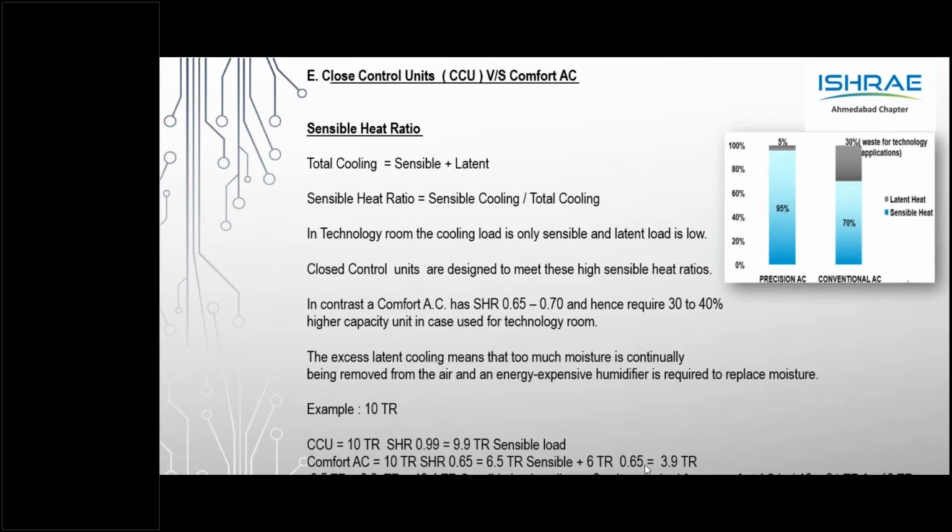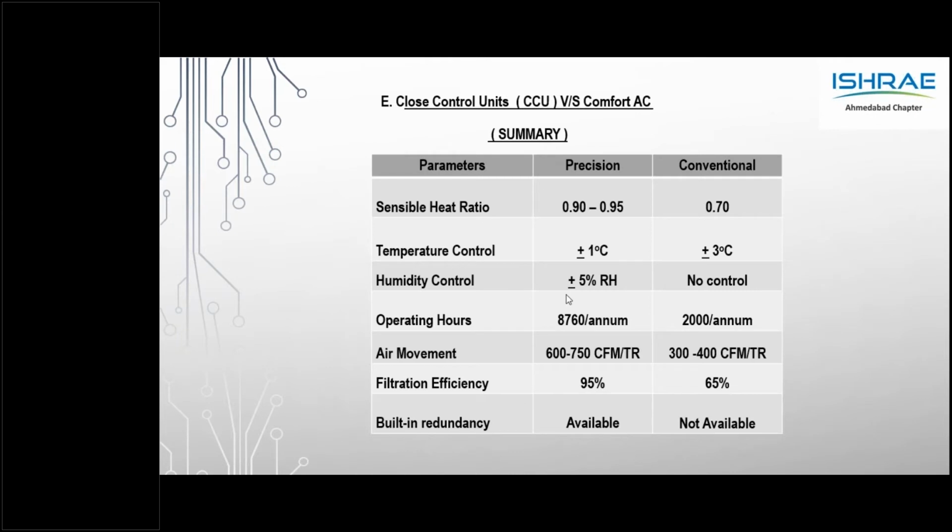Variants in CCU based on the cooling medium. When I say cooling medium, it is refrigerant based or water based: direct expansion, chilled water, and there is dual fluid. We'll look at images in the coming slides. Then based on the airflow pattern: how is the airflow in a CCU? Bottom flow, in floor, frontal throw, top throw, in row. We will look at these images. So there is a variety of options on the cooling medium, and a variety of options on the airflow pattern as well on the CCU.